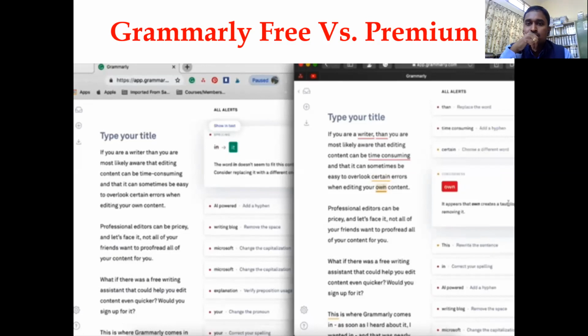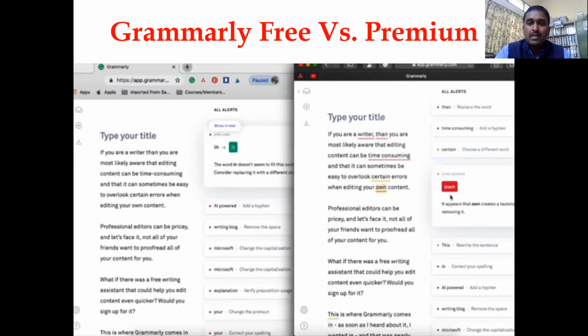own is a tautology. So saying your own, your and own, that's kind of repeating, right? So yes, once again, as we've seen here, this kind of correction was not there in the basic. Your and own both are the same. Your is also about possession, own also resembles the same thing. So it says you have to delete one, and you can put either editing own content or editing your content. So this kind of grammar correction, even I cannot do it, because I am also not a native English speaker, but at least Grammarly Premium will help you to do this.